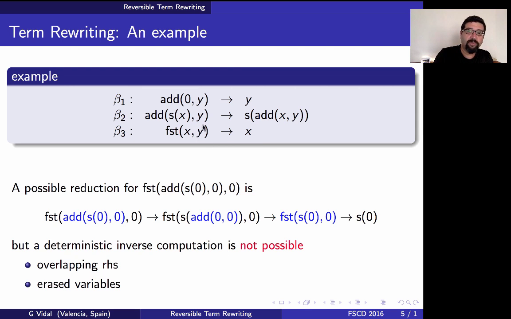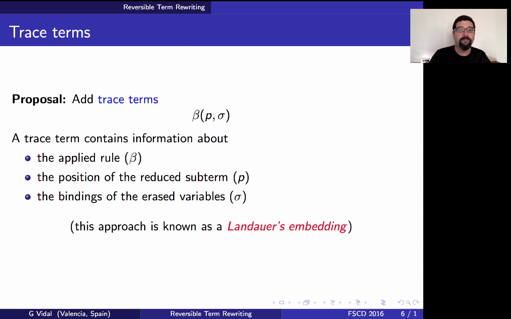Therefore, when we go backwards, we don't know the value of this y. So these are basically the three pieces of information that are required to go backwards in terms of writing: the rule, the position, and the bindings of the erased variables. In particular, what we propose is to add trace terms to the computation, to a reduction, and each trace term has this form. It contains the label of the applied rule, the position of the reduced term, and the bindings of the erased variables, if any, otherwise just an empty substitution.